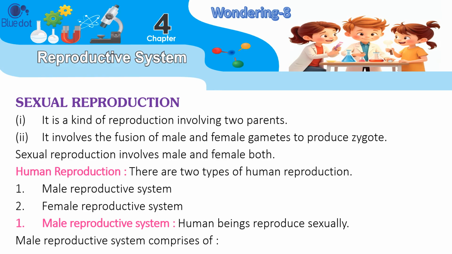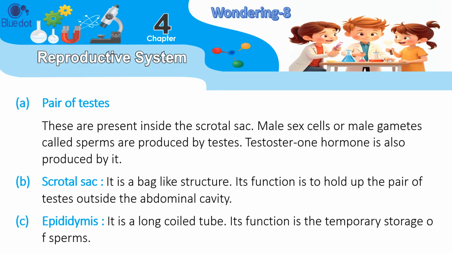1. Male reproductive system. Human beings reproduce sexually. The male reproductive system comprises: A. A pair of testes. These are present inside the scrotal sac. Male sex cells or male gametes called sperms are produced by the testes. Testosterone hormone is also produced by them. B. Scrotal sac. It is a bag-like structure. Its function is to hold the pair of testes outside the abdominal cavity.